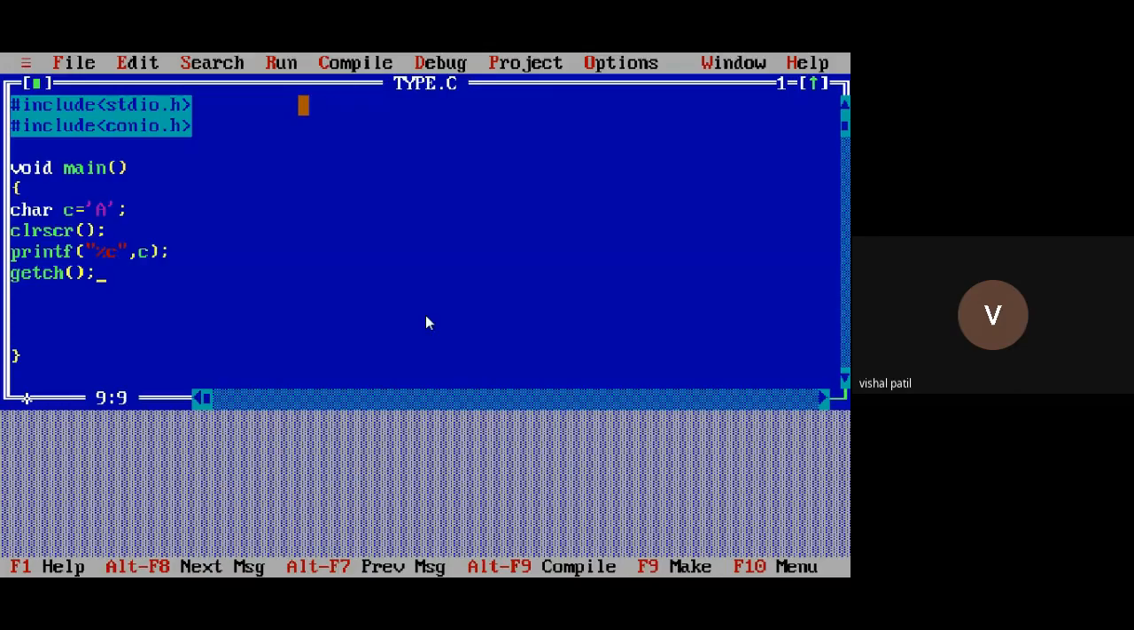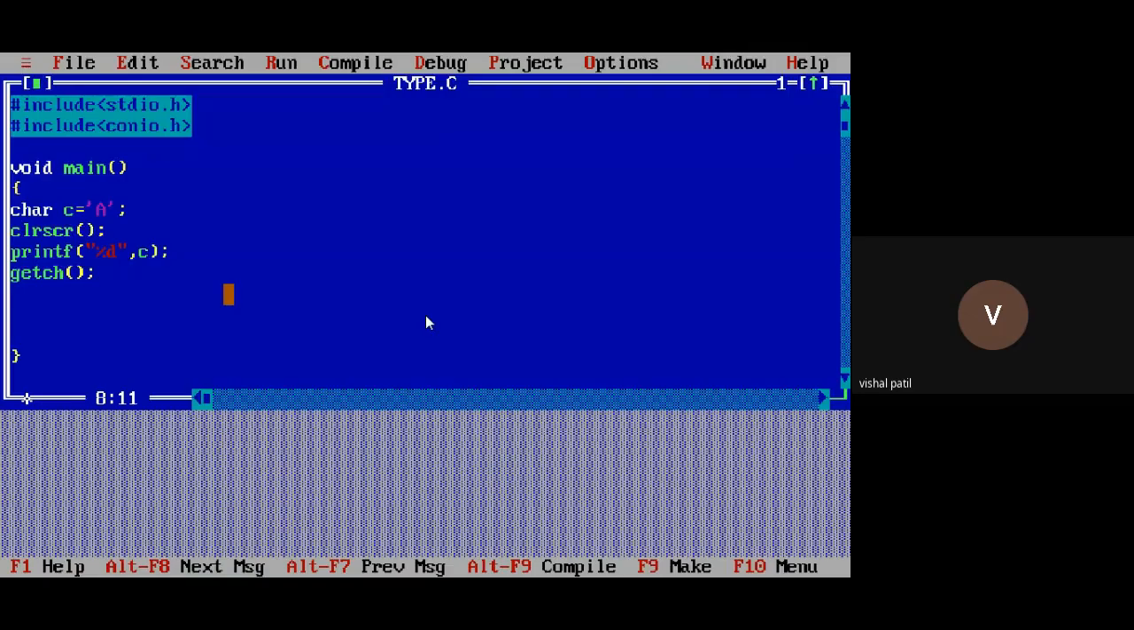So what does it display? Character A. Because I have stored this character in variable c, which is of type character. But instead of this %c, if I write %d, what will be the output? Because %d is the format specifier for integer data type. Let's see the output. Control F9.